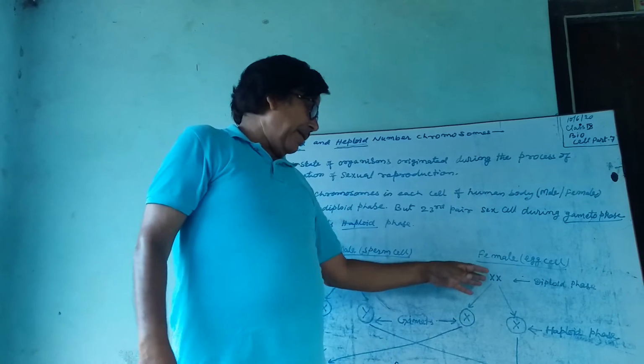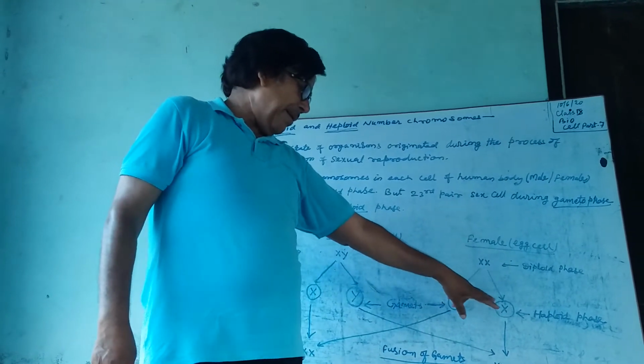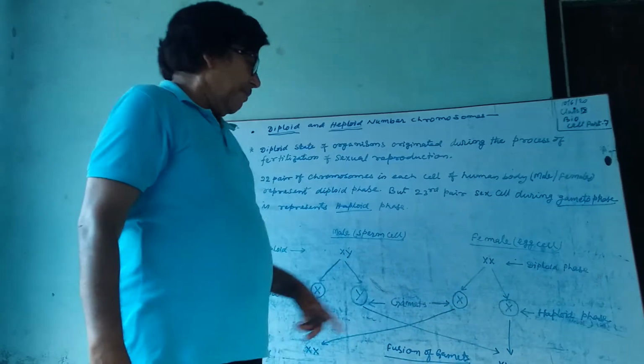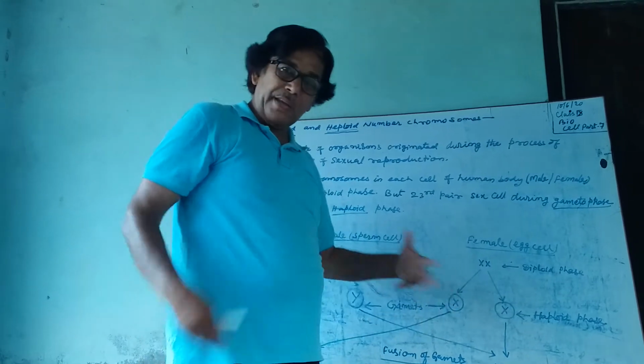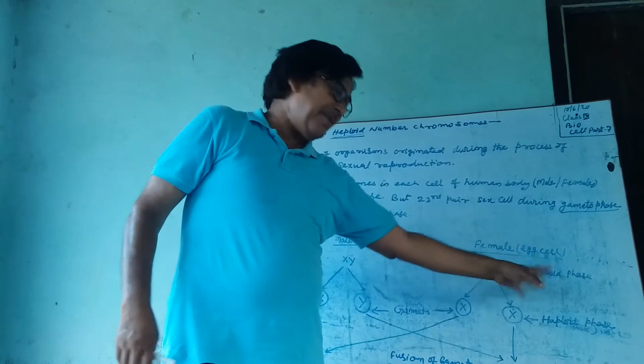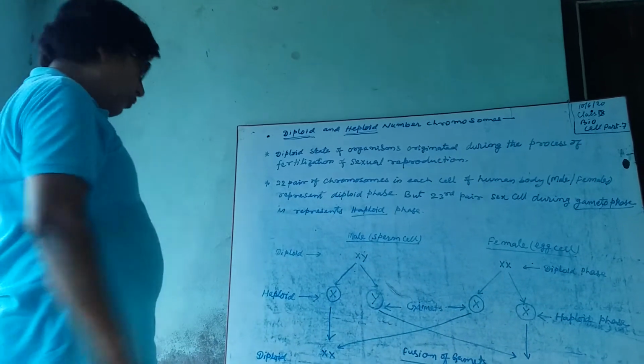The same thing happens in the case of the female, that is XX. The two gametes, X and X, are formed. When they are together, it is the diploid phase, and when the separate gametes are formed, X and X, it is the haploid phase of the chromosomes.